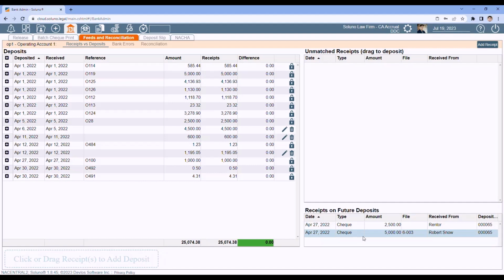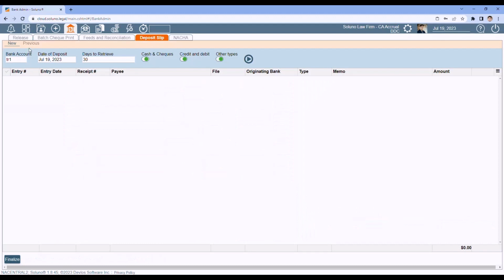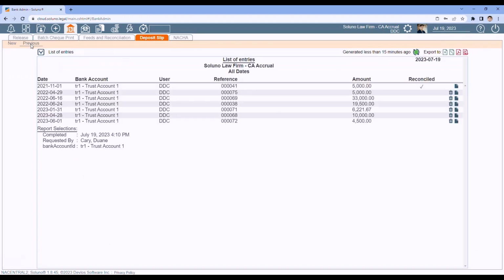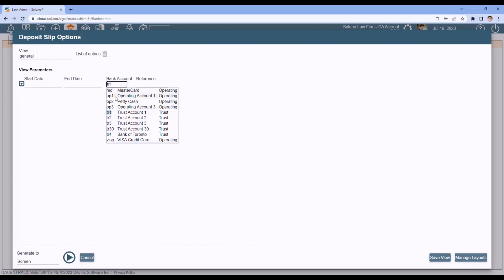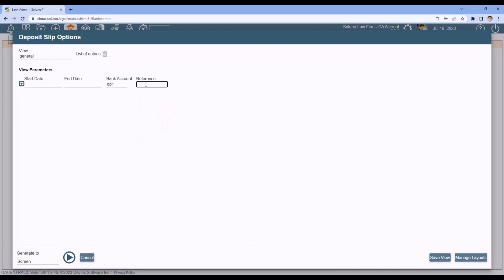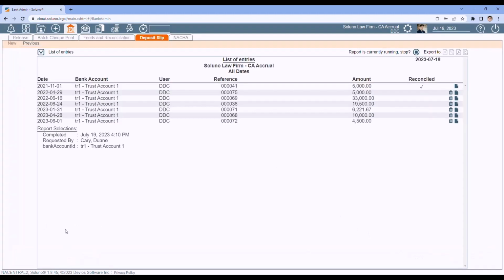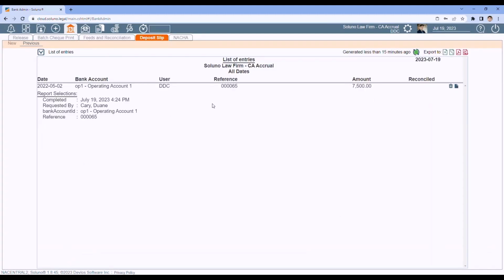So what I could do is I look over here. They're both in the same deposit. Looks like 000065. I can go to the deposit slips tab, go to previous, run the report to find that slip. It's operating, and it was 000065. And then I can run this report to look at that slip. And here it is, and it looks like it's dated May 2nd.